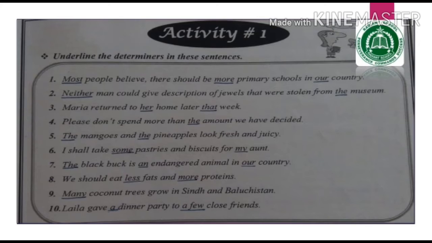Number 8, we should eat less fats and more proteins. Underline less and more. These are 2 quantitative determiners. Number 9, many coconut trees grow in Sindh and Balochistan. So underline many, that shows the quantity, it's a quantitative determiner. Number 10, Leila gave a dinner party to a few close friends. Before the dinner party, underline this, it is a determiner. A few, giving a quantity, it is a quantitative determiner. And a few are the determiners in these sentences.